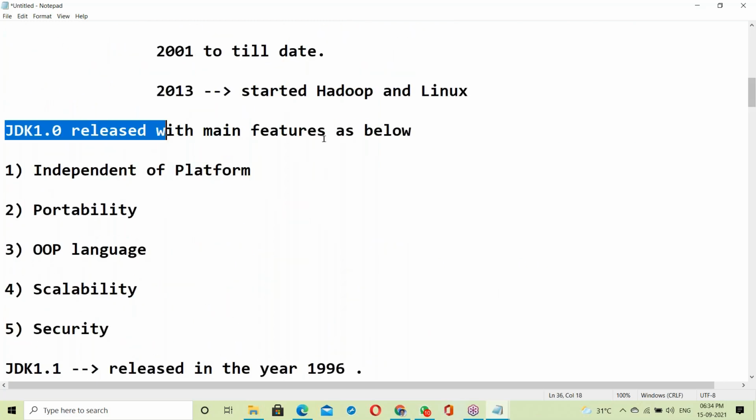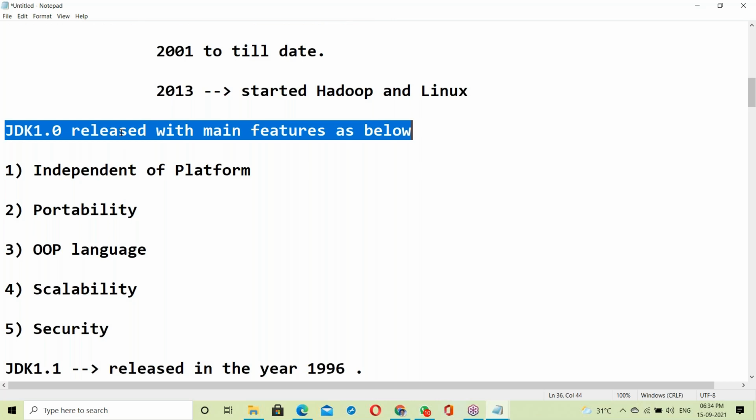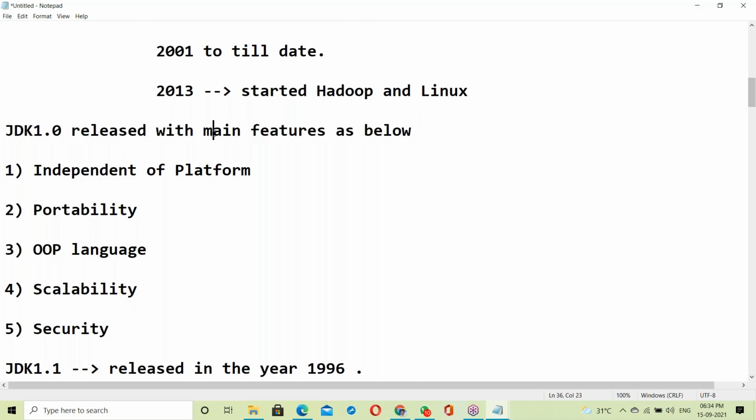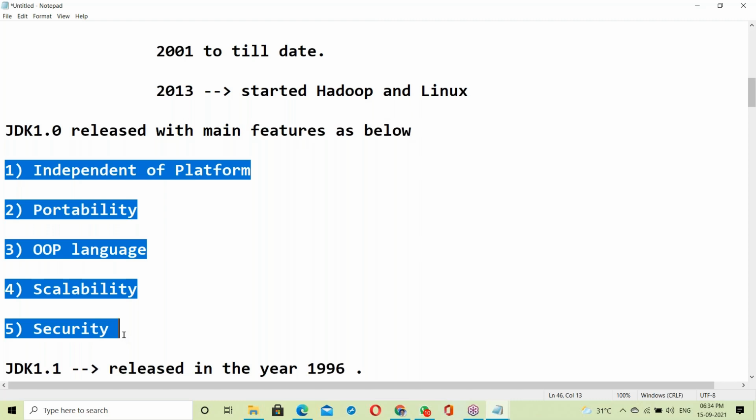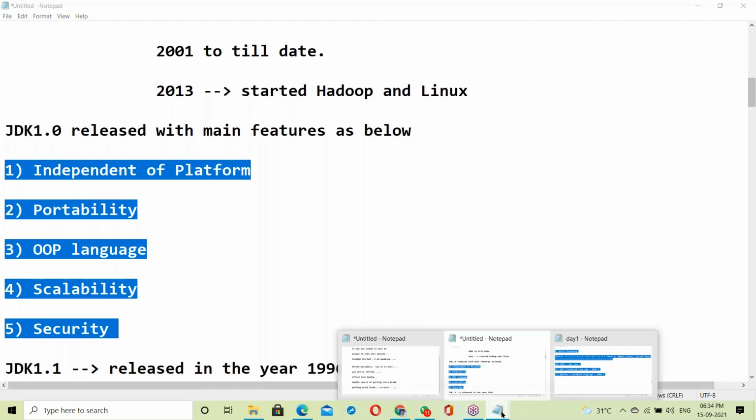JDK 1.0 was released with the main features of Java as below.